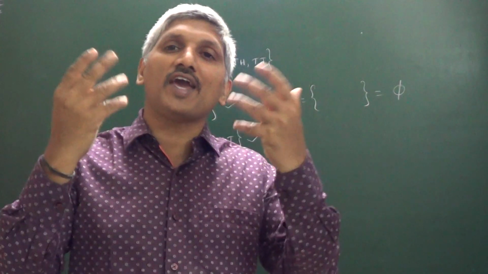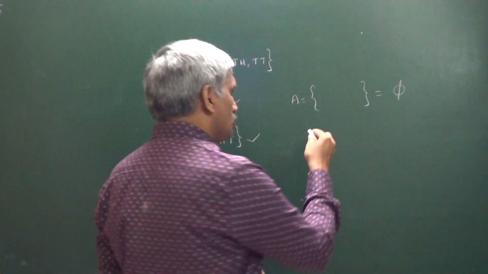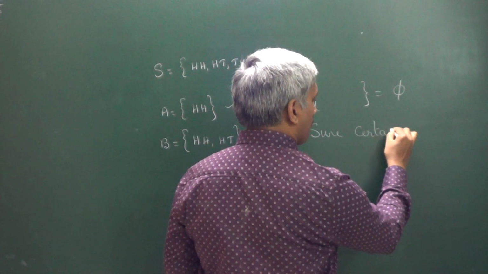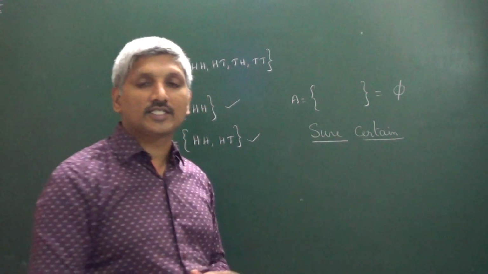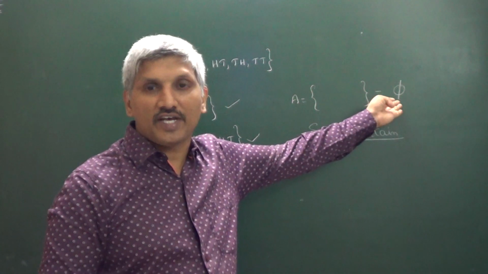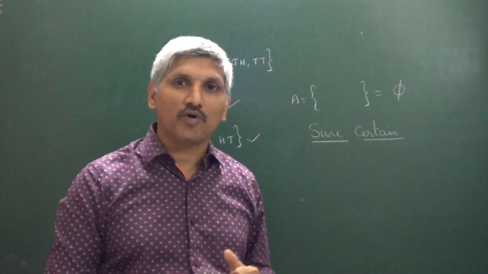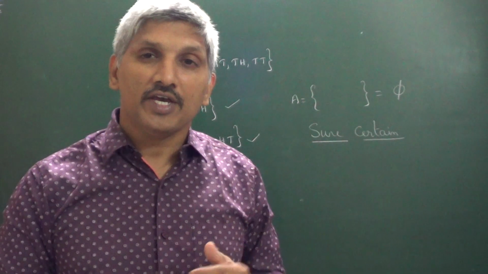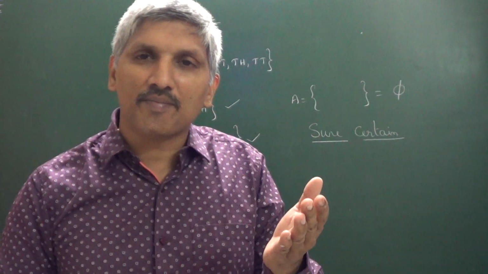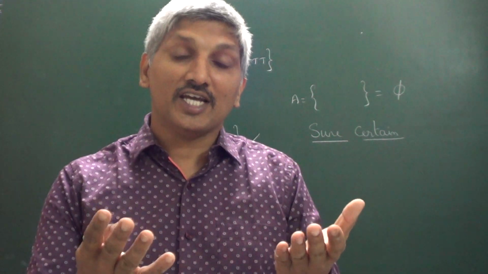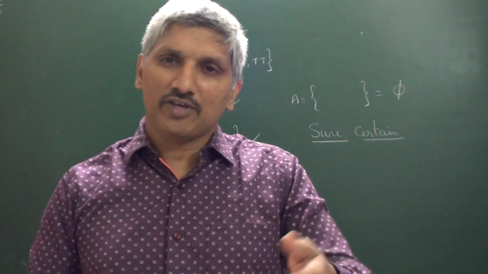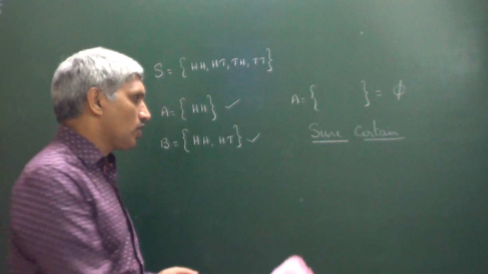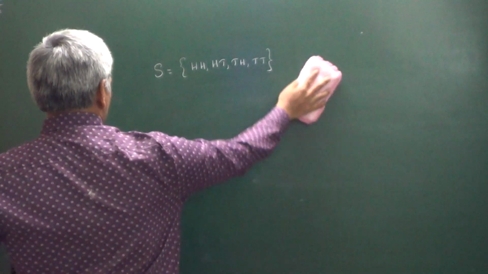An event which always occurs is called a sure event or certain event. Whenever you roll a die, if A is the event of getting a number less than 7, it is a sure event, because you will always get a number less than 7 only. So that is a sure event, or we can call it a certain event.